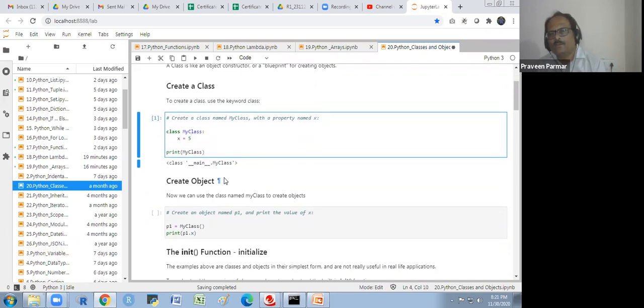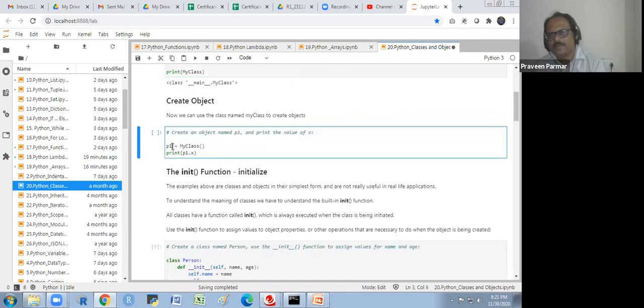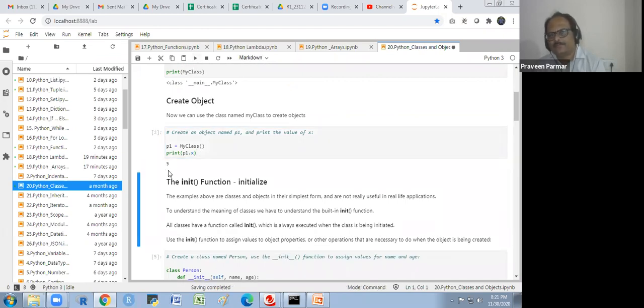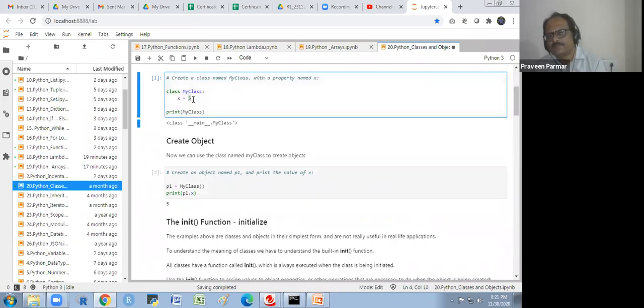Create object. What is an object? This is the class, and now we can use the class named MyClass to create an object. I am creating one object p1. When I try to print p1.x, you will see what I get: 5, because x is equal to 5 is here.